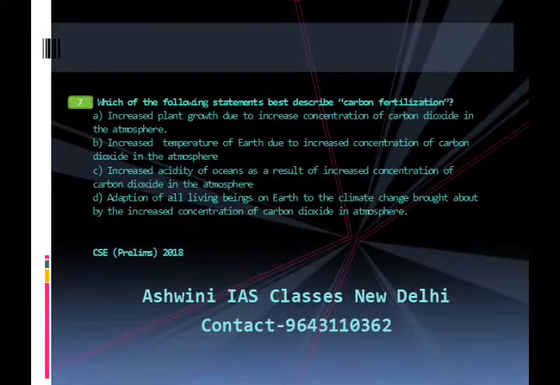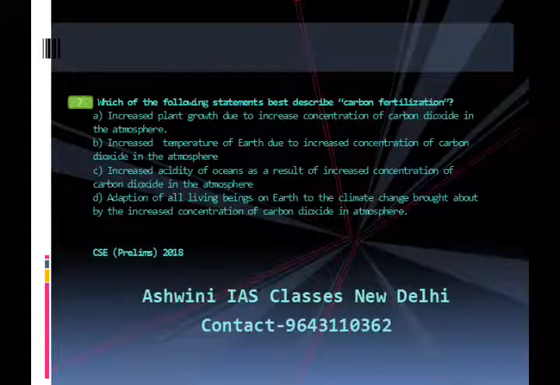Let us move to question number 7. Which of the following statements best describe carbon fertilization? The choices are A. Increased plant growth due to increased concentration of carbon dioxide in the atmosphere. B. Increased temperature of Earth due to increased concentration of carbon dioxide in the atmosphere.